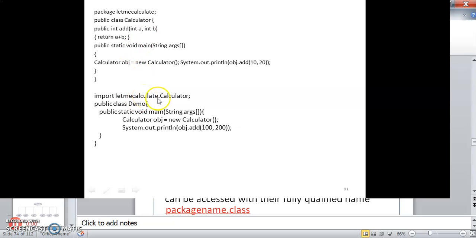Import letmecalculate.Calculator, public class Demo, public static void main(String args), Calculator object equal to new Calculator, System.out.println(object.add(100, 200)). So the result is 300.